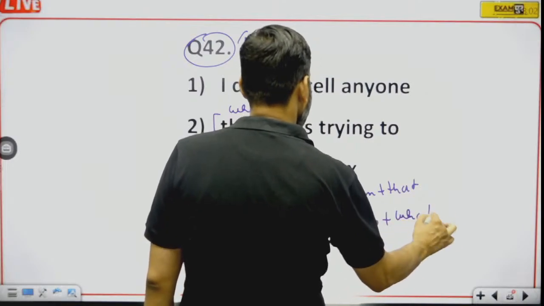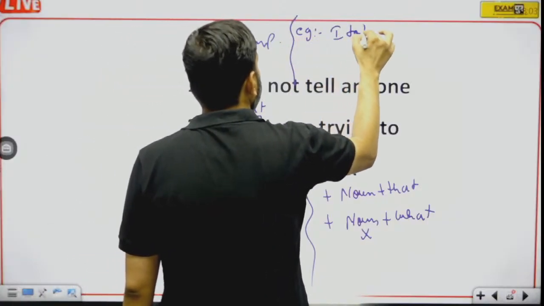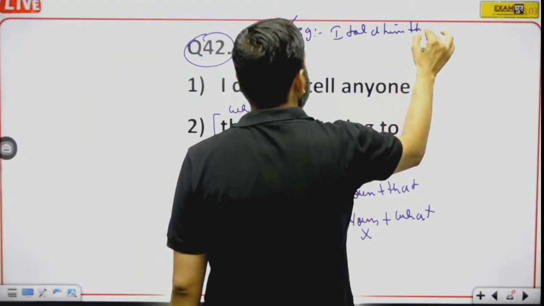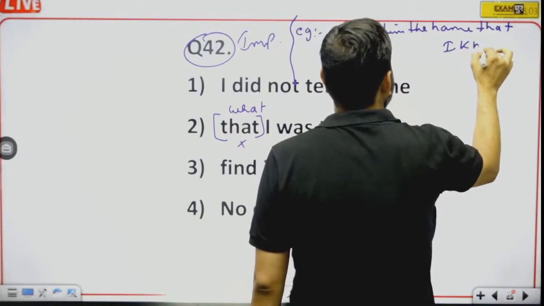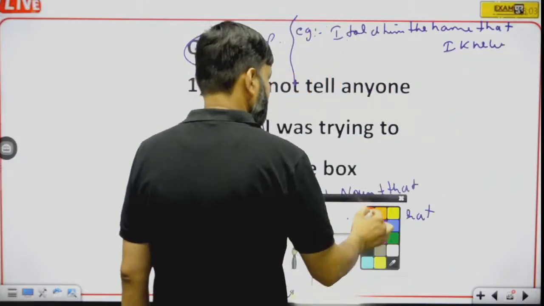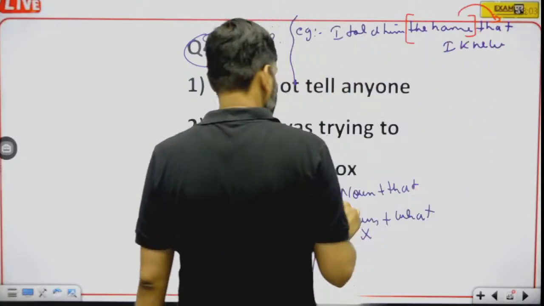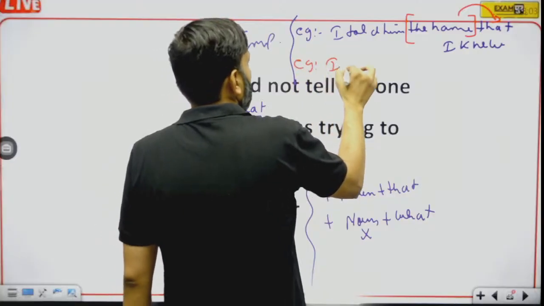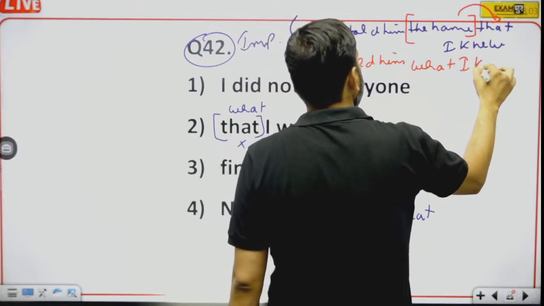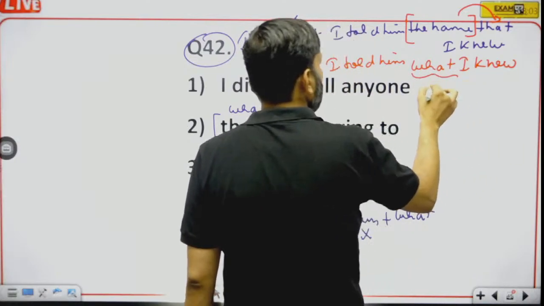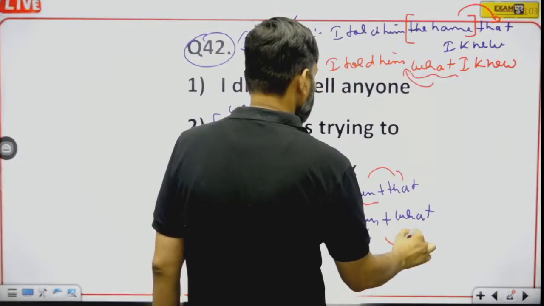then we use what. Okay, for example, I told him the name that I knew. In this sentence we have "I told him the name." The name is a noun, that's why we have used that. Example second: I told him what I knew. So here we have used the word what because there is no noun. So if a noun is there, we use that. If a noun is not there, we use what.